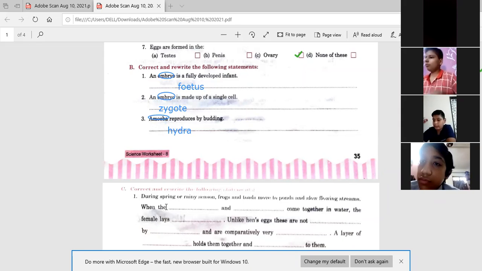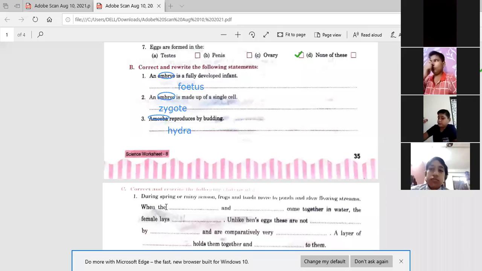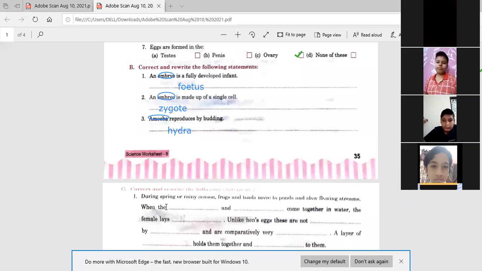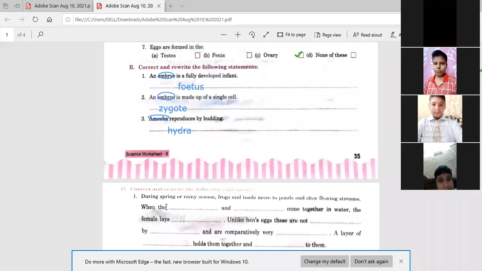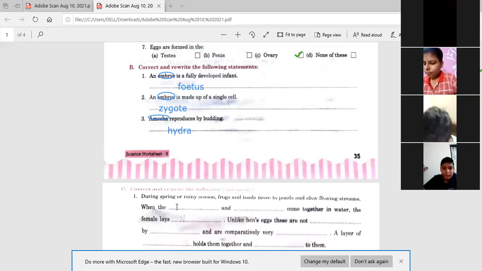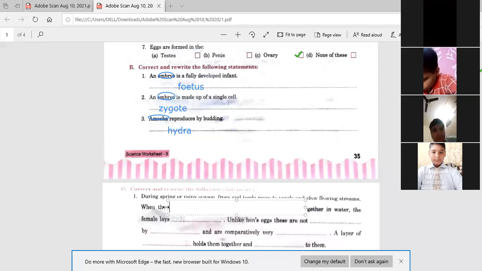Open your books, everyone. This is a part of external fertilization. Tell me what can be here. When the dash and dash. Male and female.